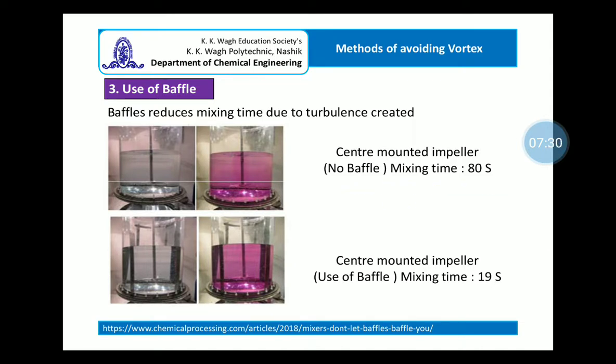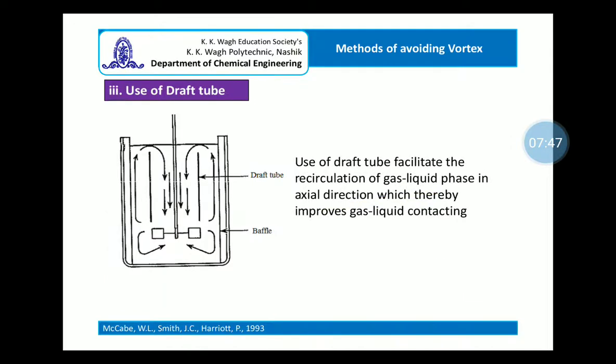However, the same task in the presence of the baffled vessel can be completed in just 19 seconds. So this is another advantage of using the baffle, that because of the turbulence created, the mixing occurs rapidly.